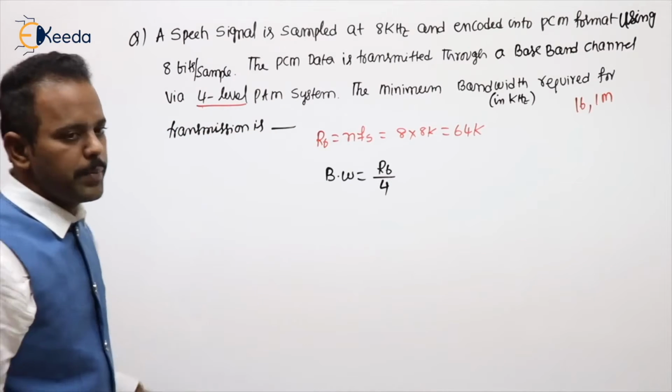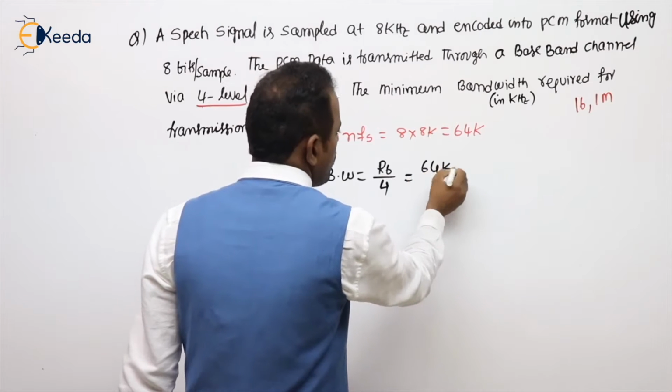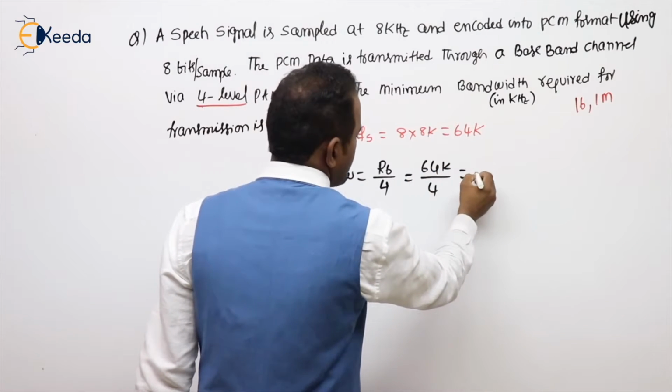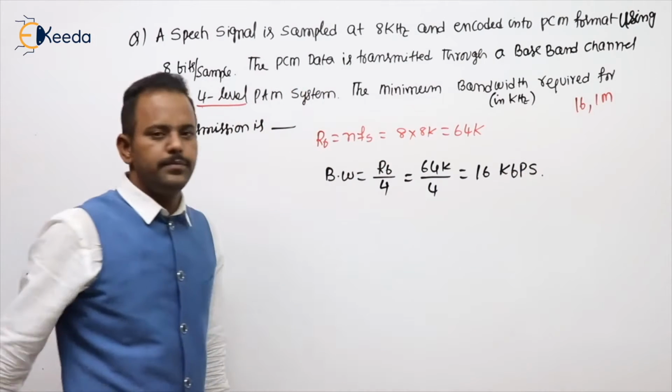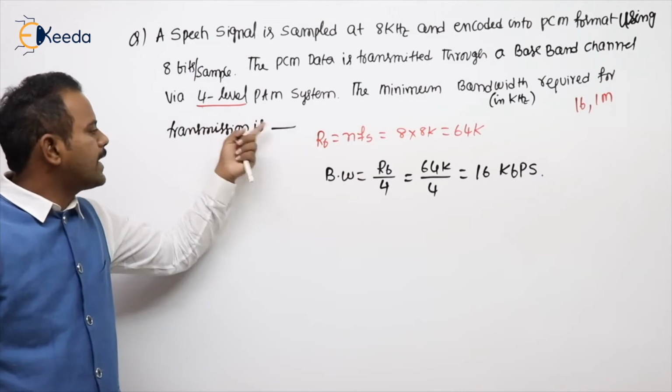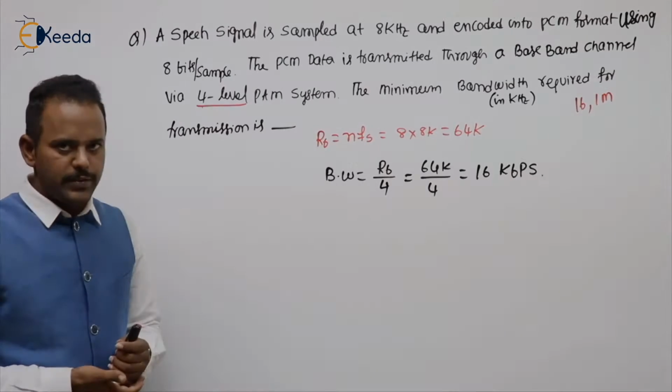For M-level PAM, RB by M, and M is here 4. That is 64K by 4. I can say 16 kHz. That is the answer. If we say 8 level, it means by 8 you can write. 2 level means by 2 you can write.